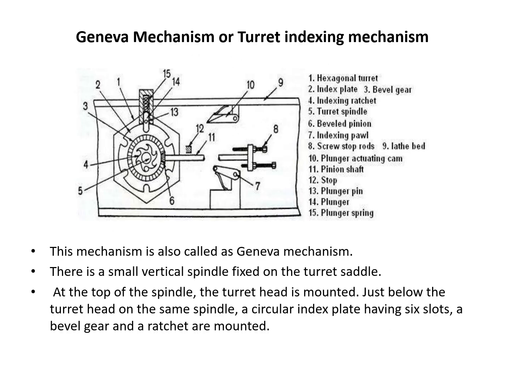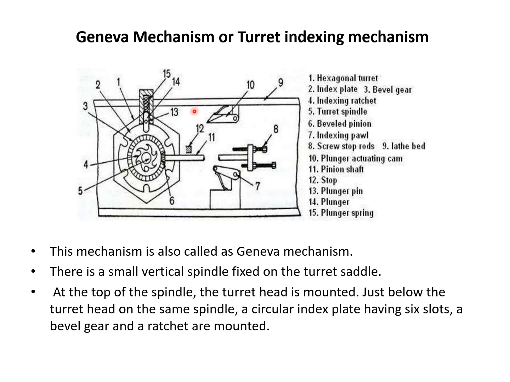Now we will discuss the Geneva mechanism, or turret indexing mechanism. As we already discussed, in the turret lathe and the capstan lathe, the hexagonal turret head is provided with an automatic indexing mechanism. To index the turret by 1/6 of a revolution, that is 60 degrees for each face, the ram is returned to the starting position.